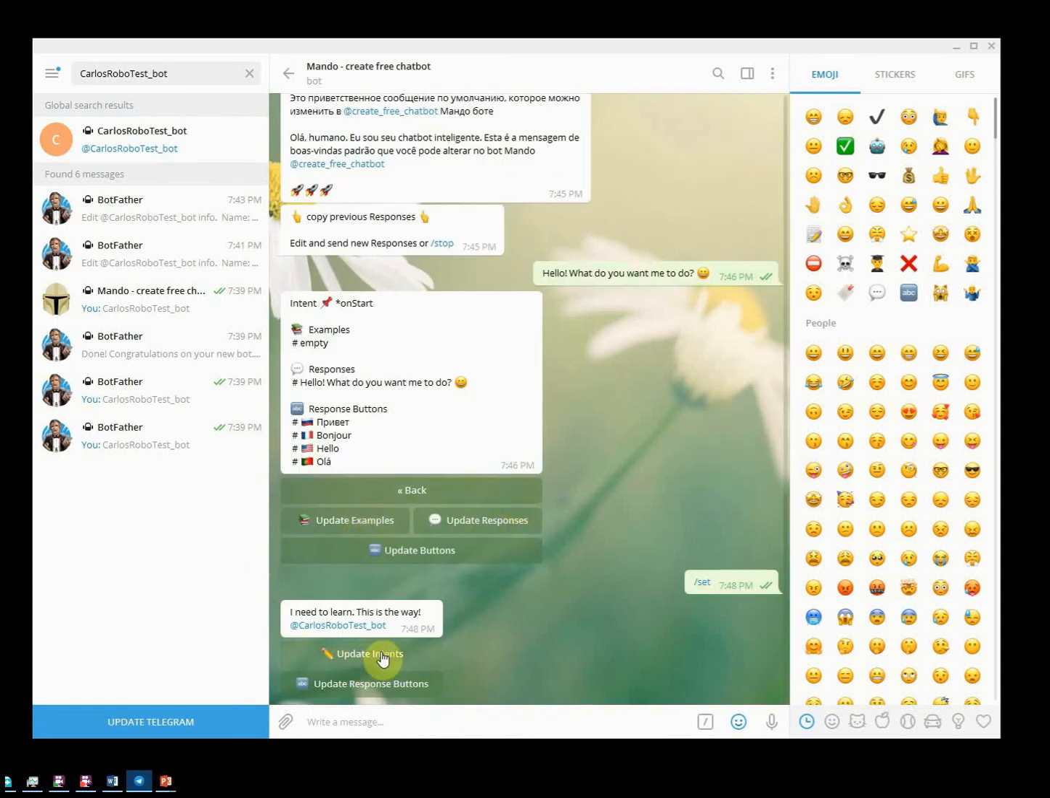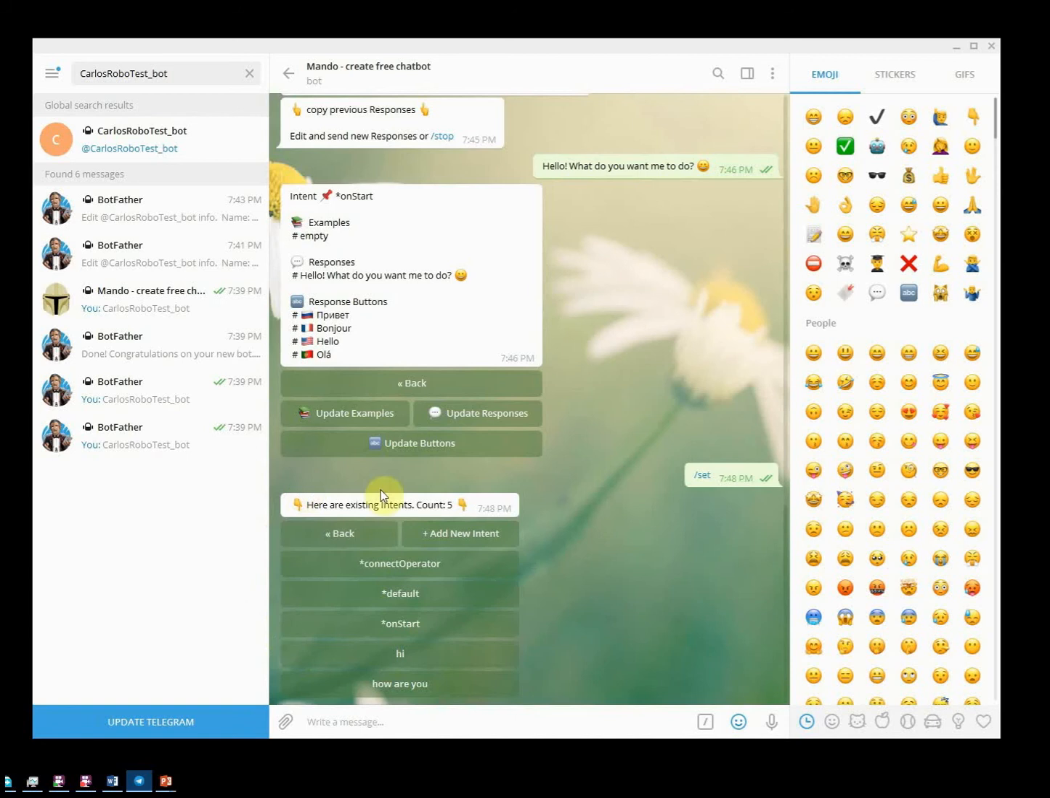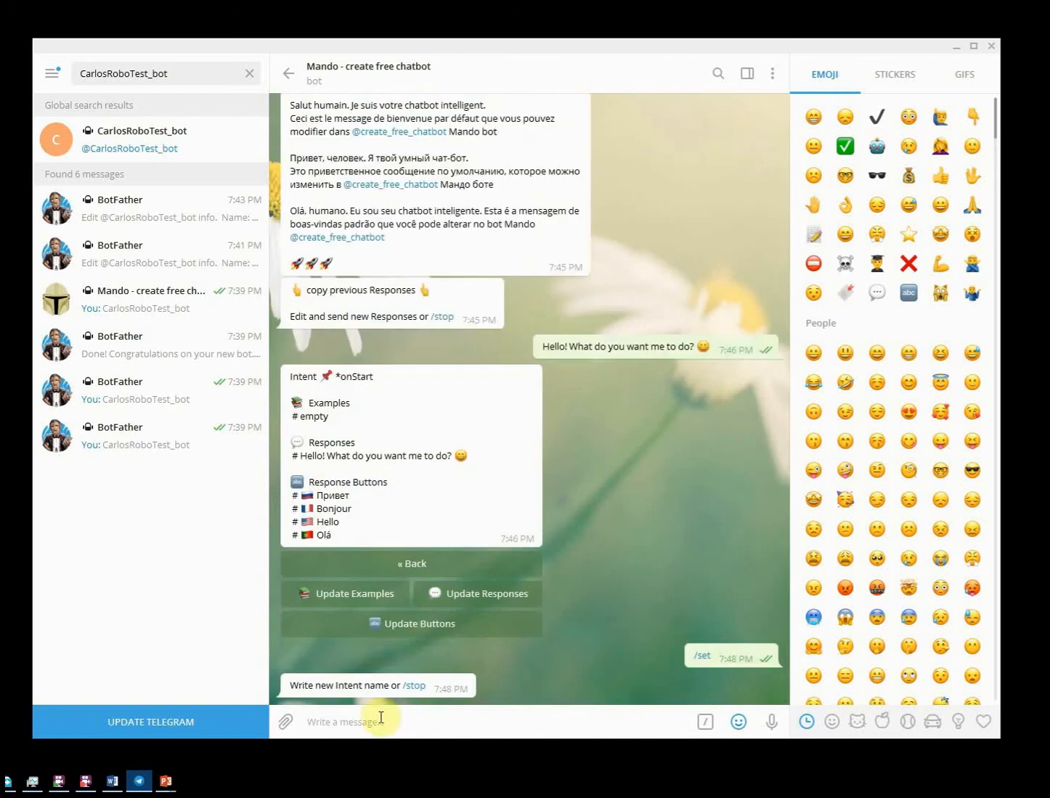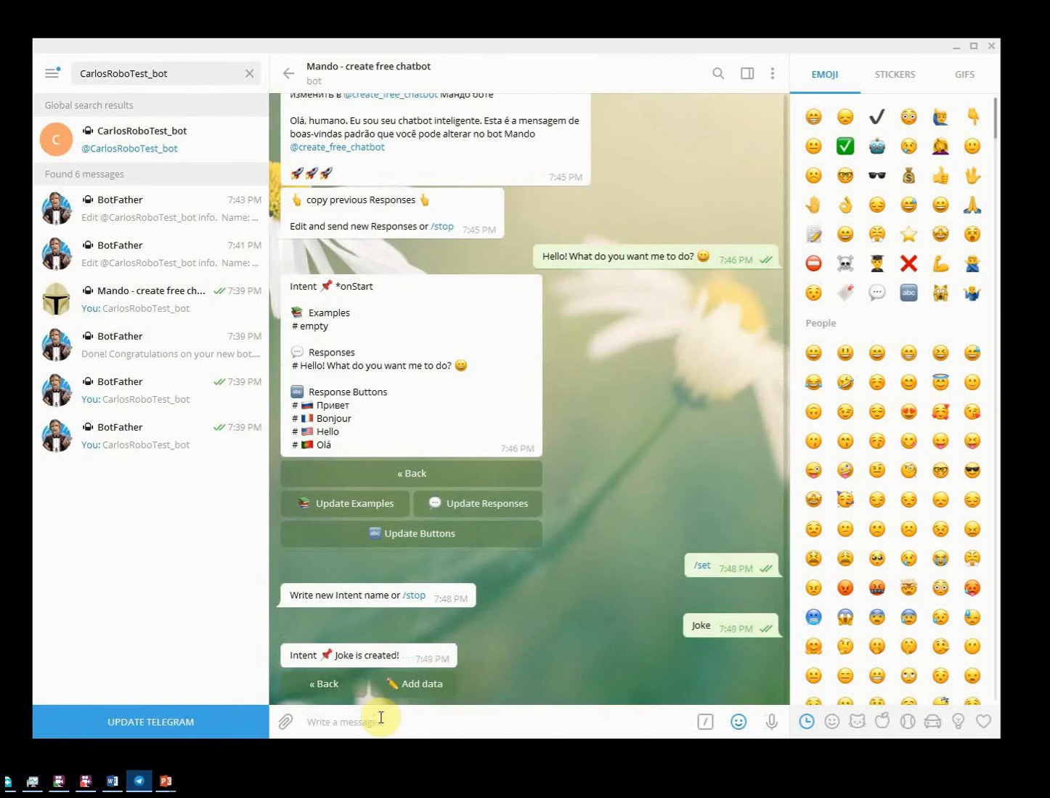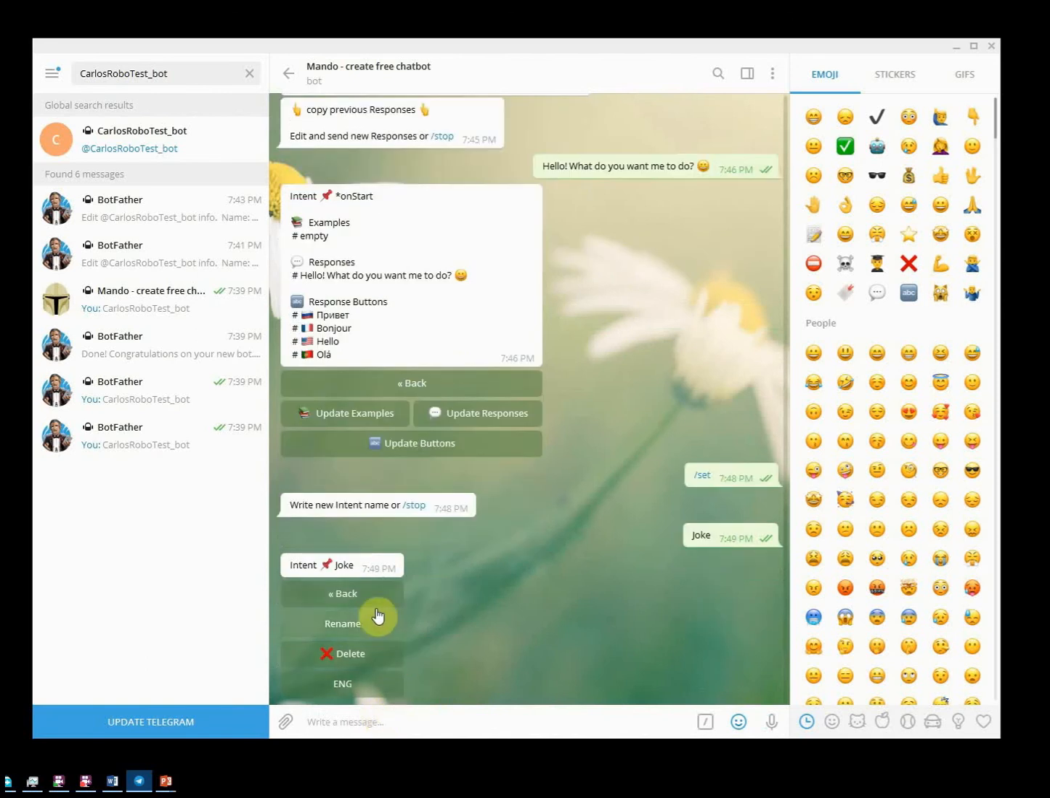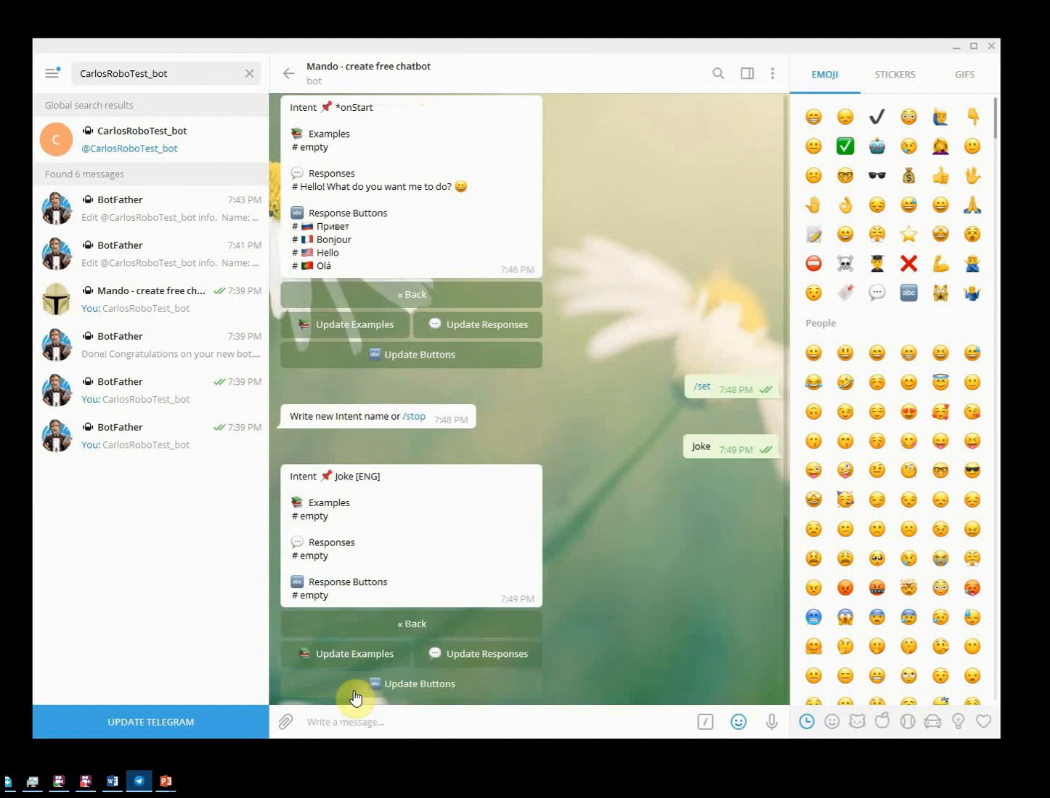And then update intents. In here there are already a couple of default intents. We press add new intent and we will call it joke. Intent joke created. So we add in data. Here you can see we can rename it, delete it, or add data in one language. Right now it is only English, so let's press English.